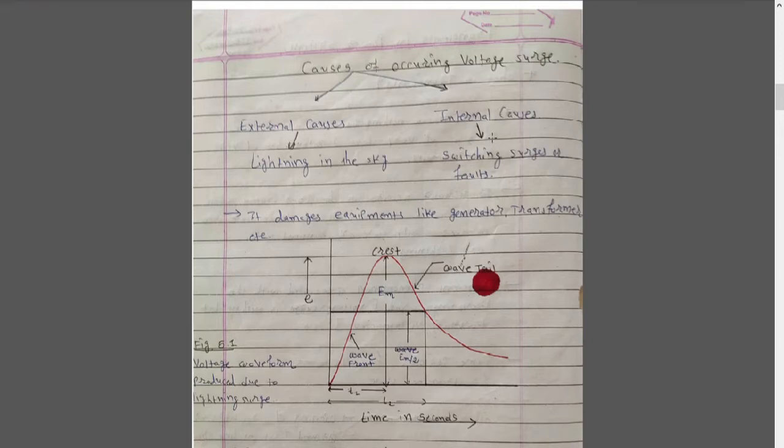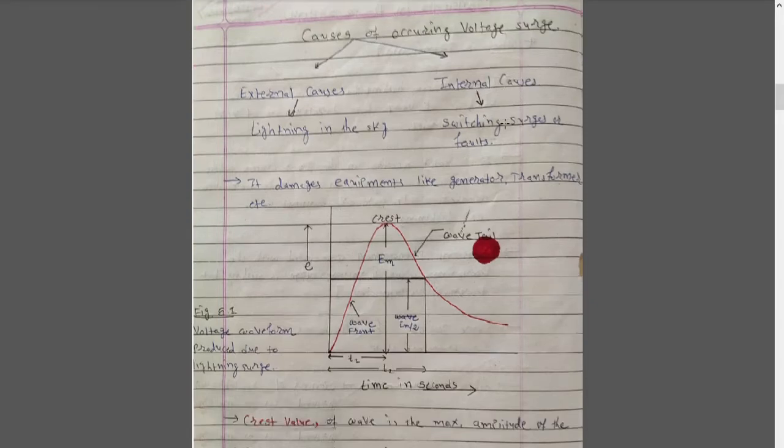So for now, just remember that the cause of a voltage surge is lightning in the sky, which is an external cause. As far as internal causes are concerned, we can talk about switching surges and faults. Now, what happens if we do not suppress these voltage surges or current surges in the power system? In the case of internal causes, the insulation is okay, but in the case of external causes, we have to add some protecting device to fight against these things.